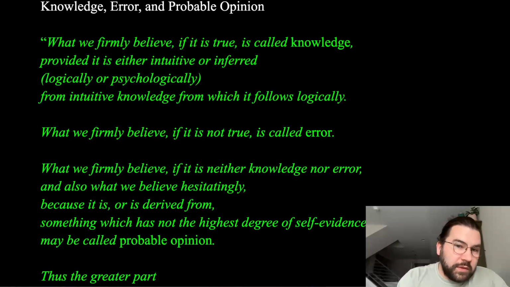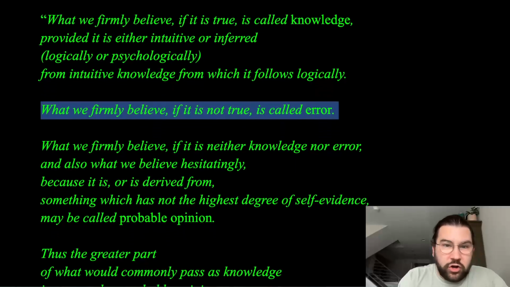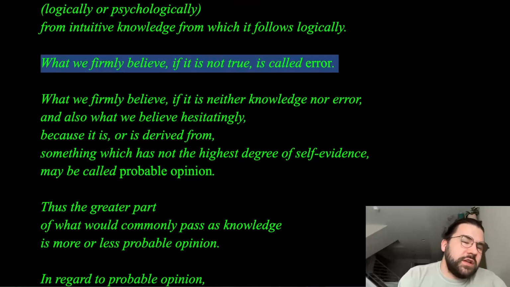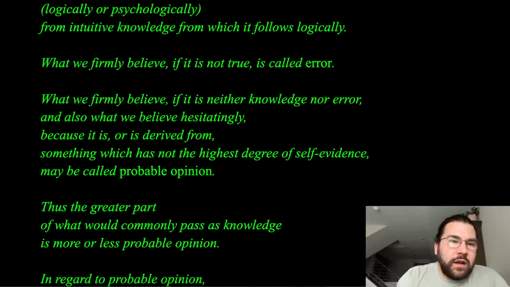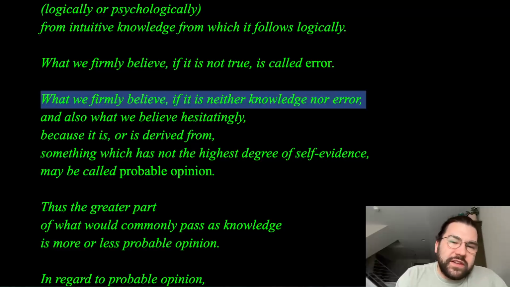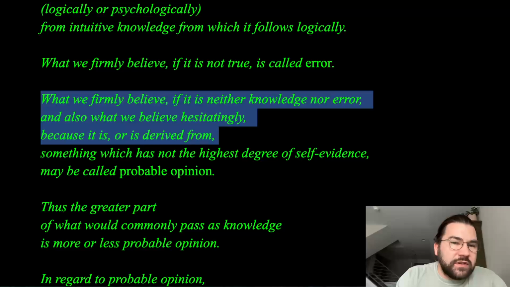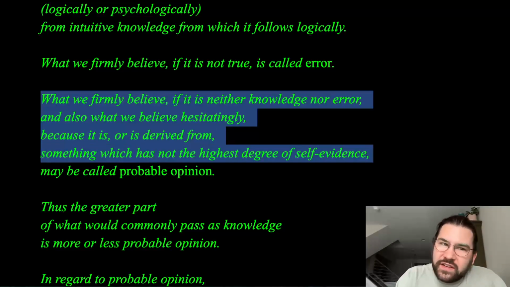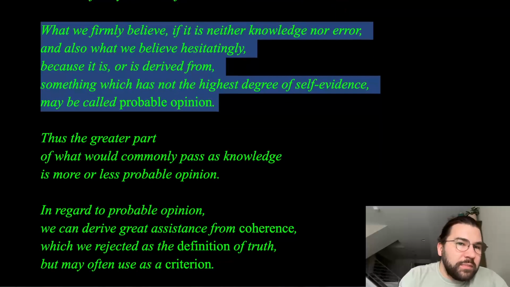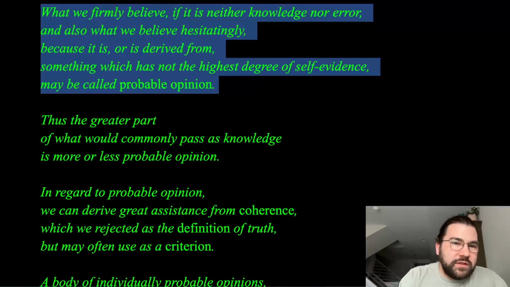What we firmly believe, if it is not true, is called error, right? This would be false. And then what we firmly believe, if it is neither knowledge nor error, and also what we believe hesitatingly because it is or is derived from something which has not the highest degree of self-evidence, may be called probable opinion. So let's keep going with this one a little bit more. This is new for us here.